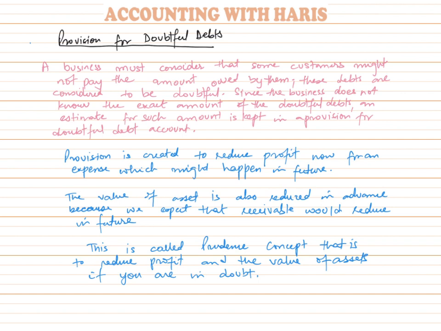Prudence concept basically tells us to be pessimistic and not to be optimistic, meaning whatever negative thing we think would happen in future, we'll have to accommodate that beforehand.